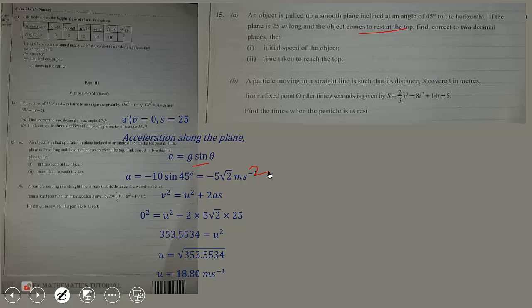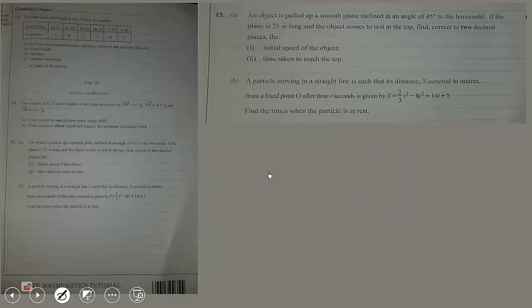Now we can calculate the time taken using this formula, v equal u plus at. So we substitute and solve for t, 2.66 seconds.